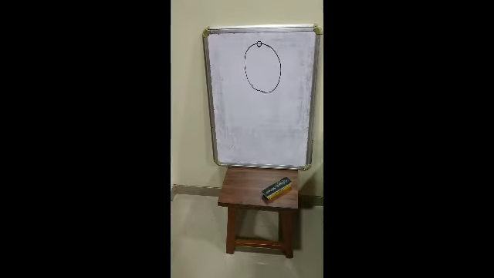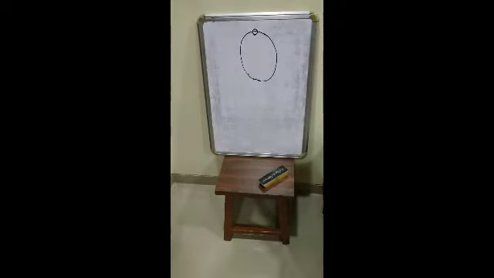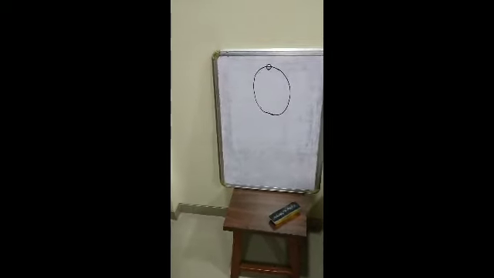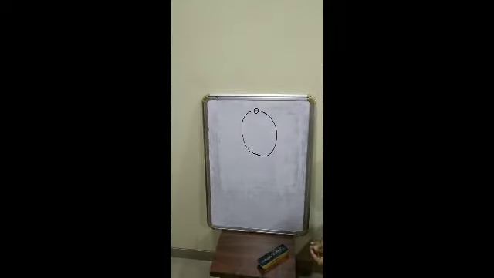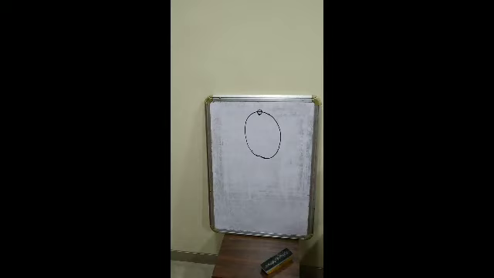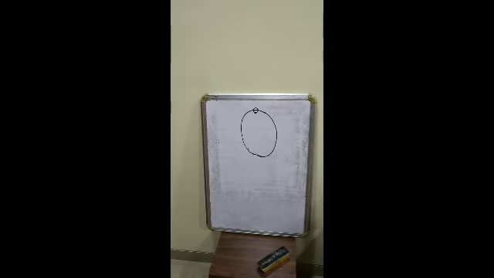The next topic that we are going to begin with is the centripetal force. Well children, when the planets revolve around the sun, we do not see the planets falling on the sun. Or when the moon revolves around the earth, do we see the moon falling on the earth? Definitely not. So, let us try to understand this concept with the help of a simple activity.